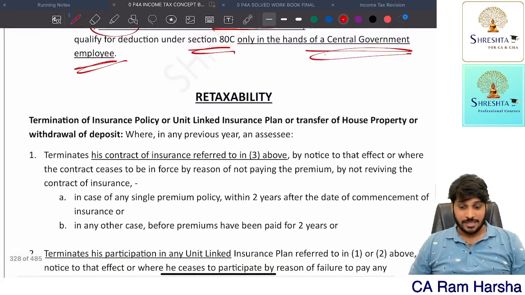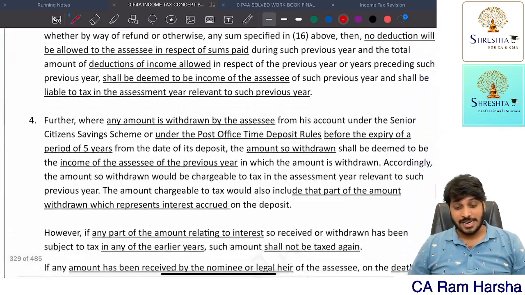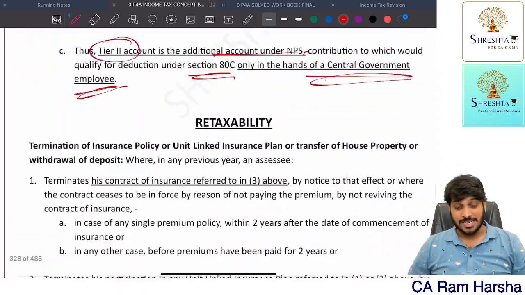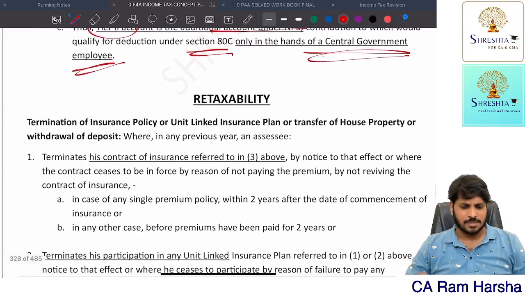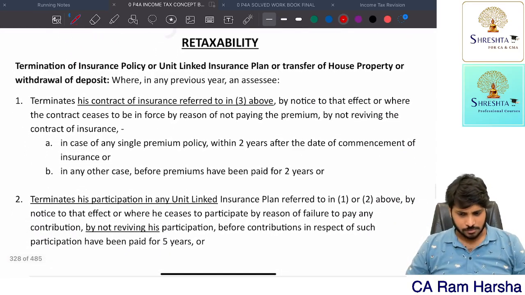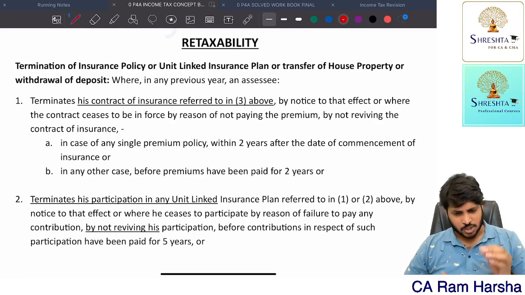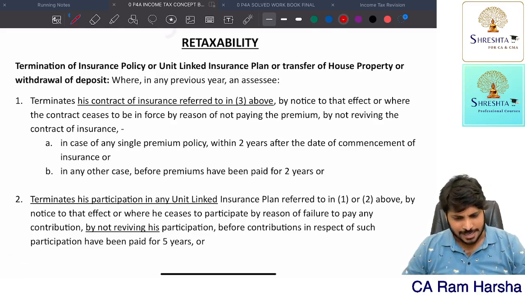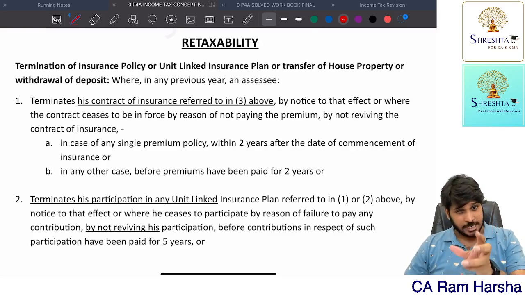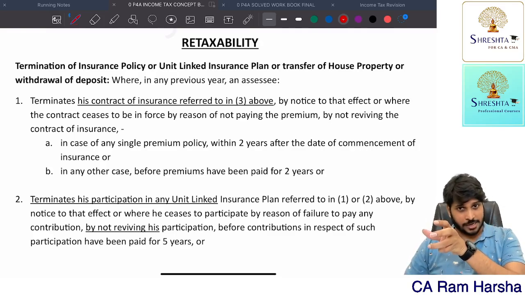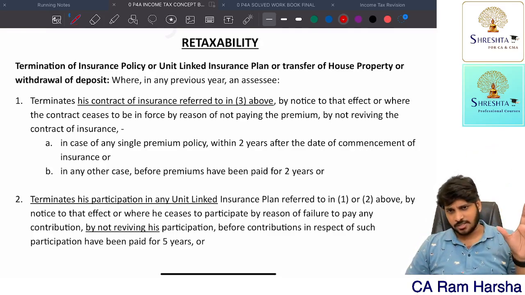Now, in this, there is a provision called retaxability. What is it? Retaxability. Let me discuss that retaxability provision also. Or else I'll do one thing. Let me stop the class right now because retaxability takes some 10 minutes. Immediately, I have to cover 80CCC, 80CCD also. Getting it? So, in the next session, I will cover these items.